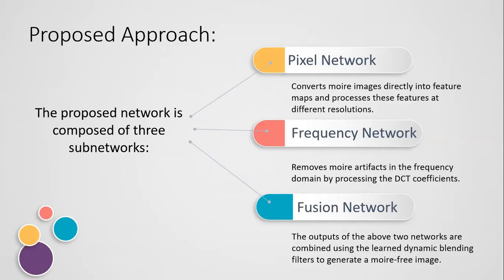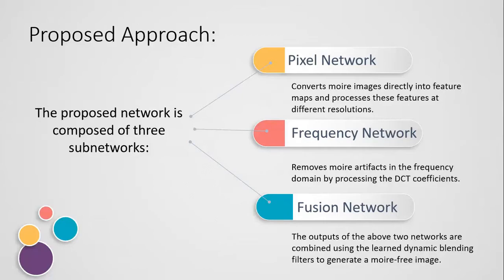So firstly, let's talk about the first network, the pixel network. What does it do? Basically, the pixel network takes an input image with some kind of Moire pattern in it. It will generate feature maps; when we apply filters to any image, we get feature maps. So by applying filters, we convert the input image into multiple feature maps at different resolutions.